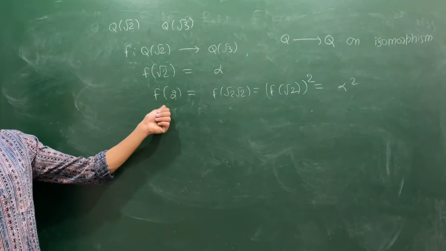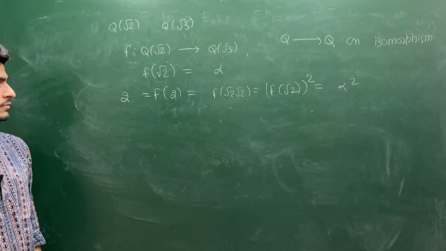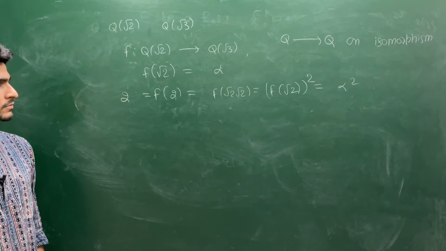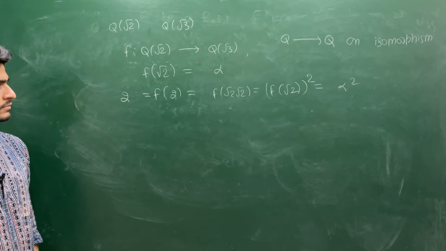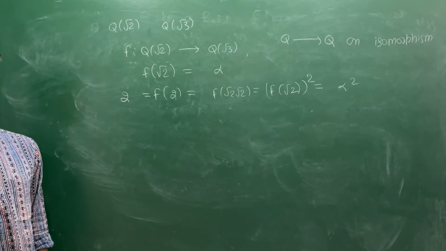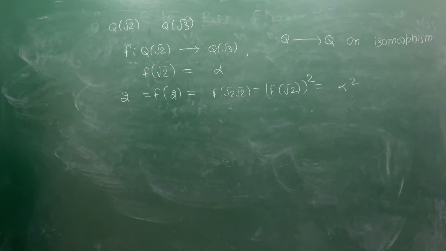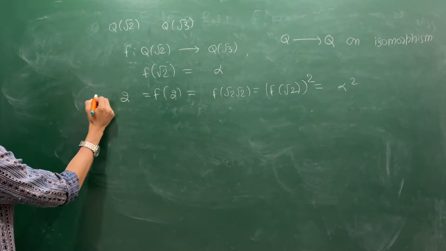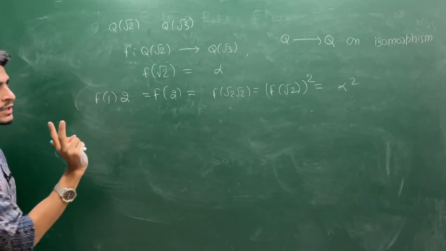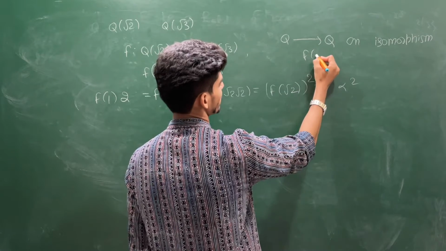So what is the form of this? Can I say it will be 2? Why can I say this is exactly 2? Or suppose I say this is f of 1 times 2, that you know from basic group theory, because any non-trivial homomorphism from Q to Q takes this form.